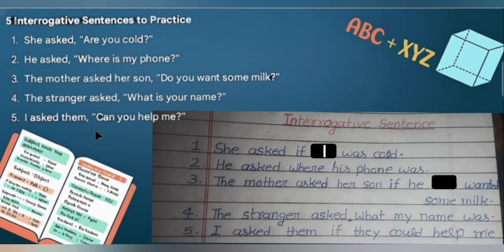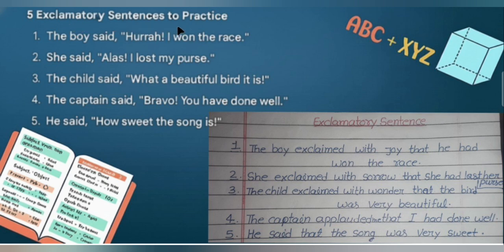This sentence starts from an auxiliary verb. Then we need to use if or whether to eliminate these quotation marks. Then the indirect sentence will be, I asked them if they could help me. Let's move on to exclamatory sentences.